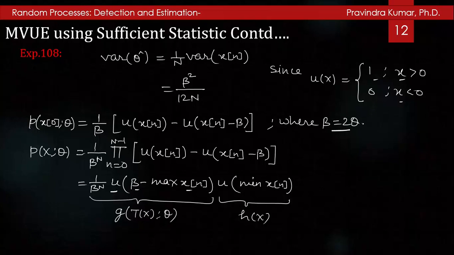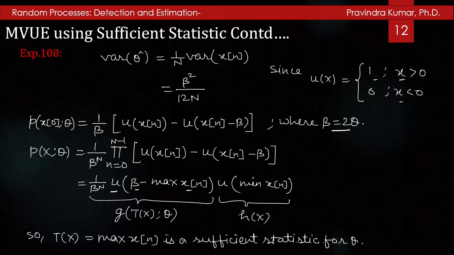If I consider this part as g(T(x), theta) and this as h(x), then by the Neyman-Fisher factorization theorem T(x) is the maximum of x[n], and this is the sufficient statistic of theta.